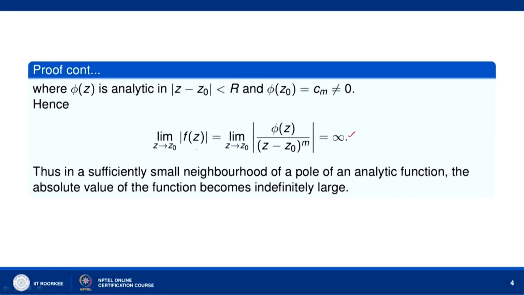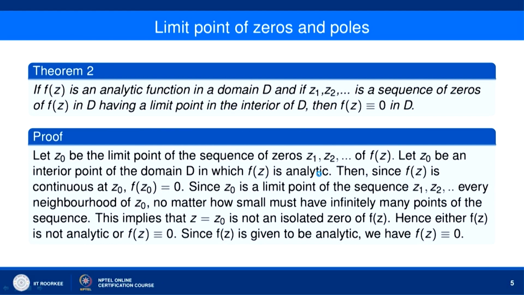So, when f(z) has a pole of order m, in a neighborhood of z equal to z naught, f(z) becomes arbitrarily large, indefinitely large. Thus in a sufficiently small neighborhood of a pole of an analytic function, the absolute value of the function becomes indefinitely large.